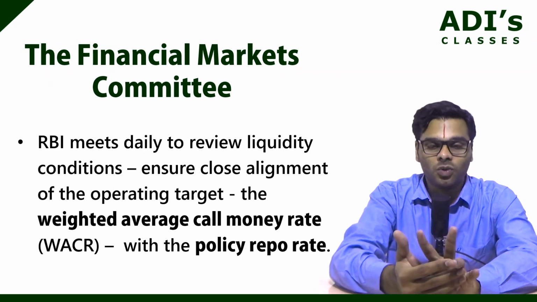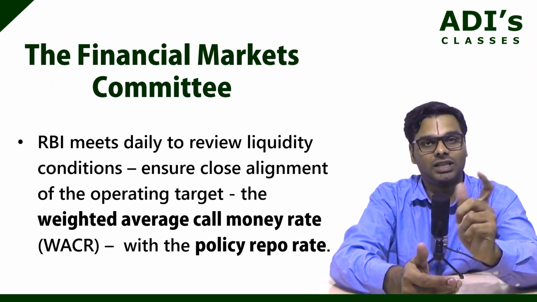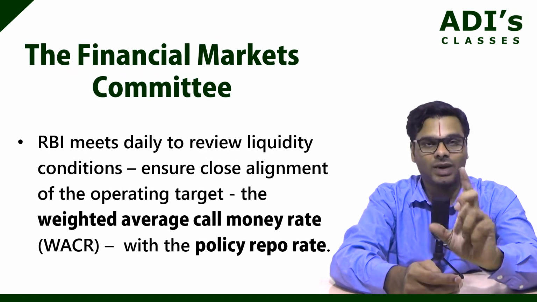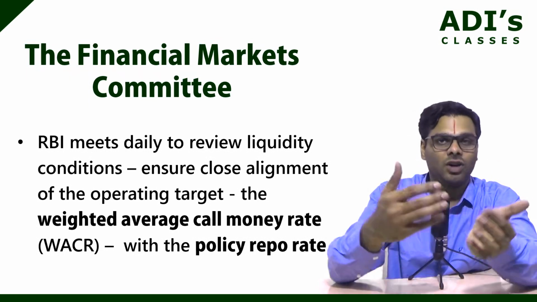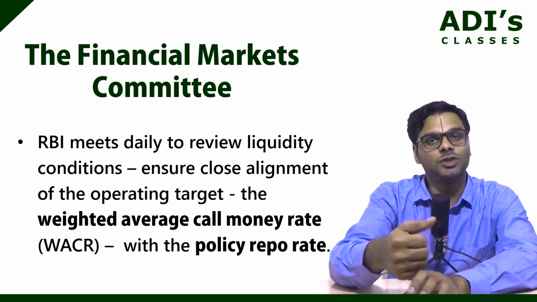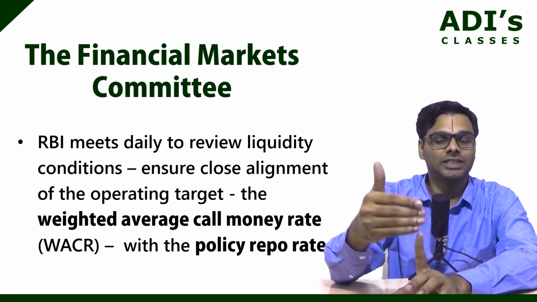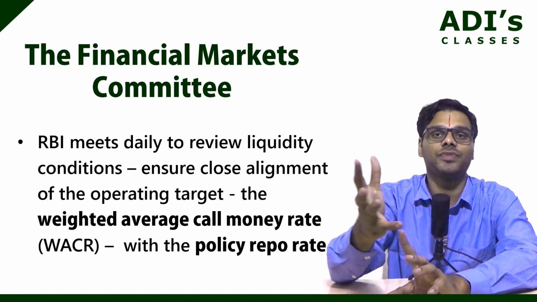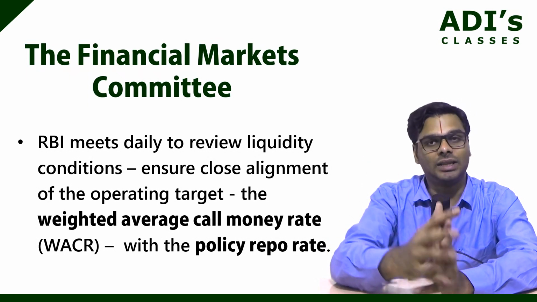Now, there are two rates you have to understand here. One is the policy repo rate. We already know that the repo rate is used by the RBI to signal and to change the money supply within the market.